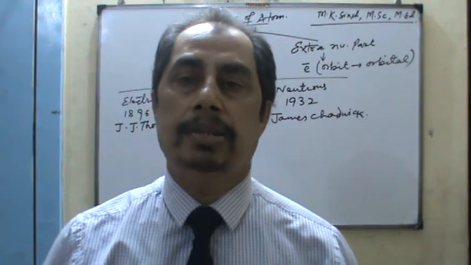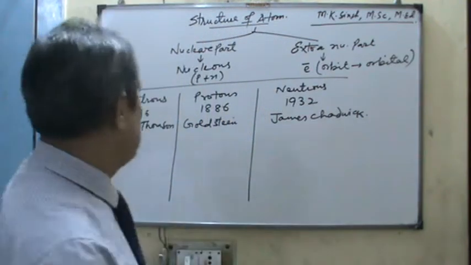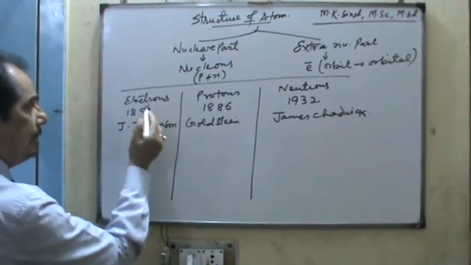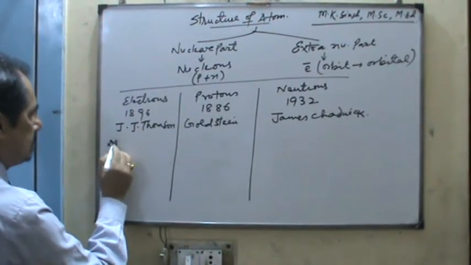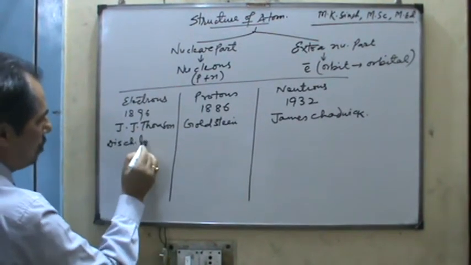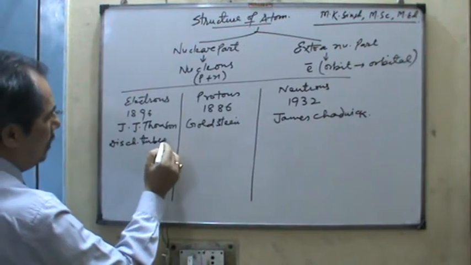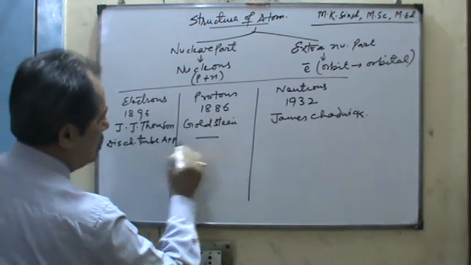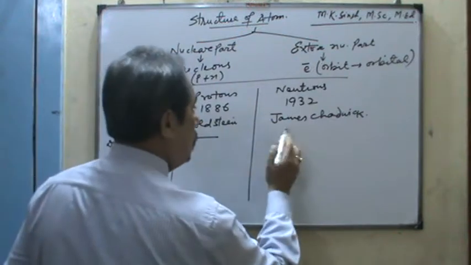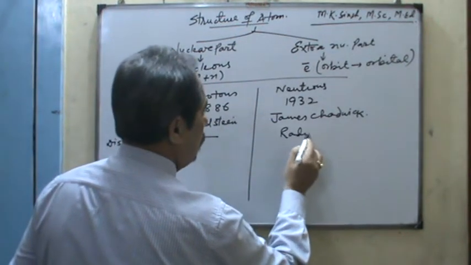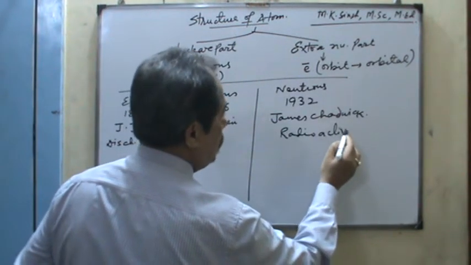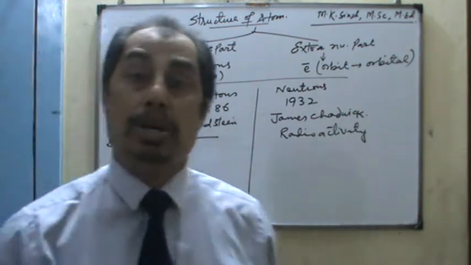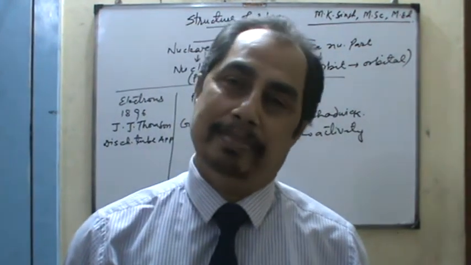My dear students, here one thing: J.J. Thomson discovered the electron by discharge tube apparatus. Similarly, proton was discovered by discharge tube apparatus, and neutron was discovered due to radioactivity. That is why it took time to discover the existence of the neutron in the nucleus of an atom.